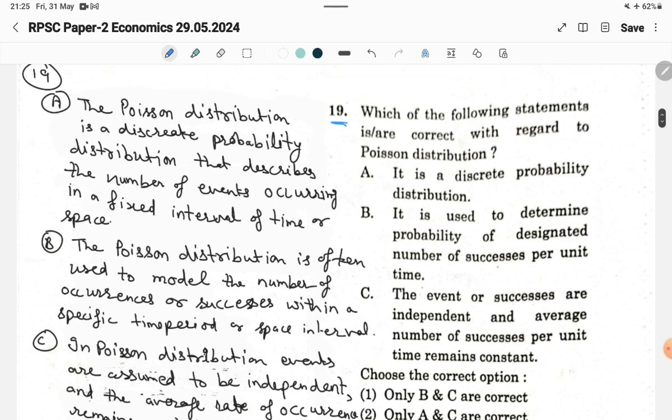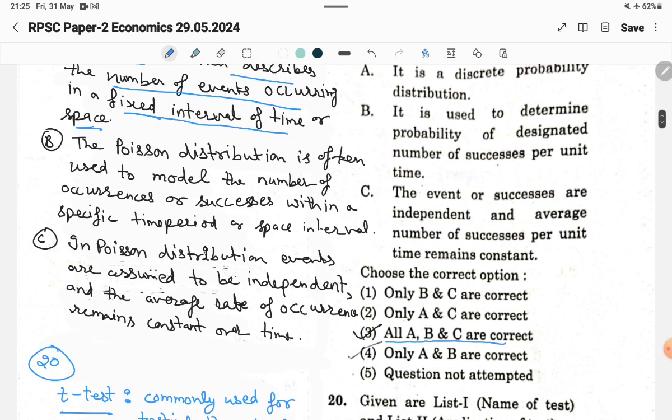We will discuss with here. The Poisson distribution is a discrete probability distribution, which describes the number of events occurring in a fixed interval of time or space. The second statement is the Poisson distribution is often used to model the number of occurrence or success within a specific time period or a space interval.